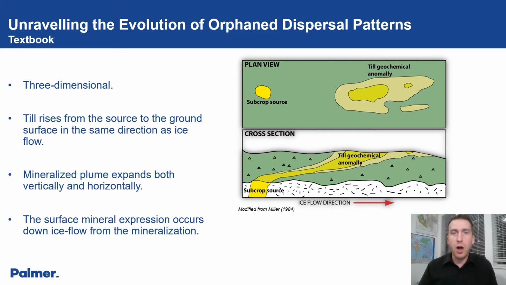To unravel complicated and confusing patterns, we need to understand the evolution of the landscape. After all, these dispersals are literally embedded in the surficial materials, and therefore a comprehensive understanding of their evolution is an absolute necessity in identifying a source. Now, let's move on to some of the primary and secondary factors that control dispersal patterns.